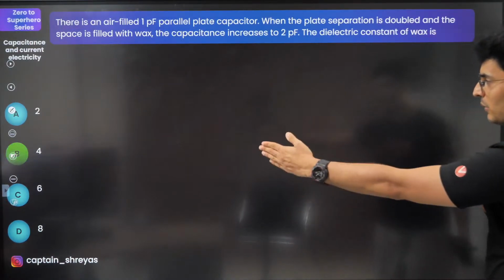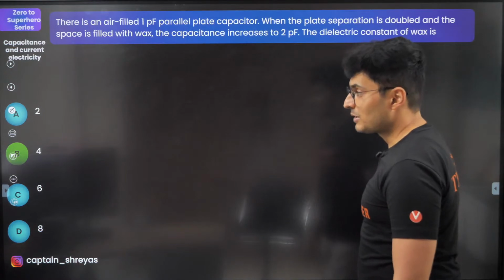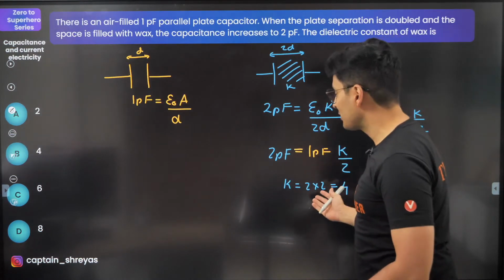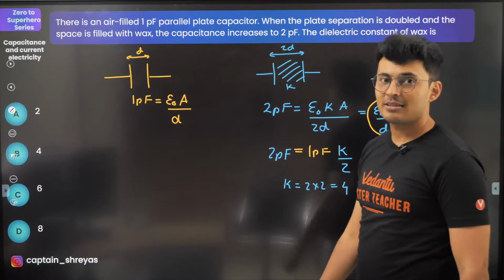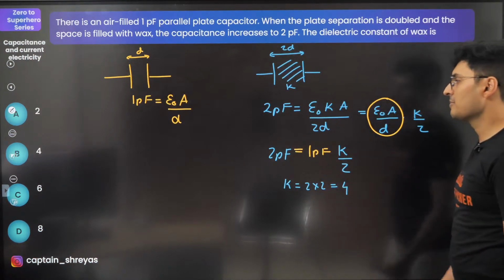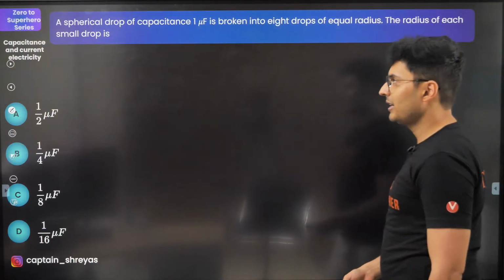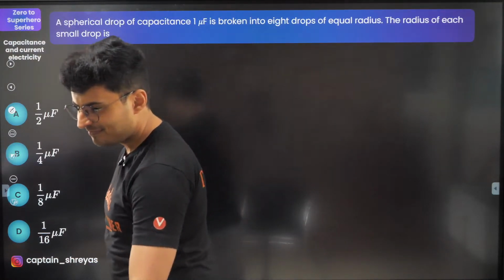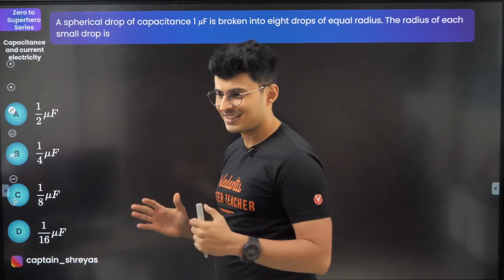Option B. Perfect. Very good. Excellent. I can see many of you have answered, but some of you got it wrong. I hope you now understood where you made the mistake. Either you forgot K or you forgot the distance. One of them. Or you made some calculation blunder. So realize these mistakes and work upon them. Moving on to the next one. Happens. No problem, Darshani. It's okay. You are allowed to make mistakes.